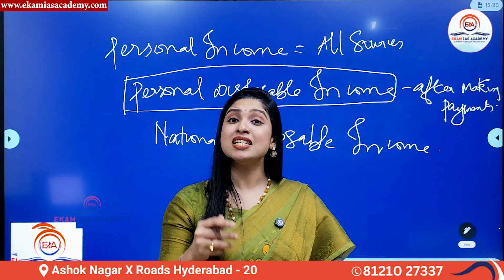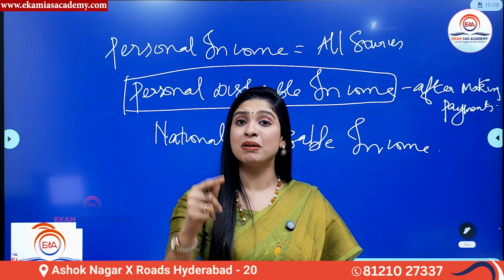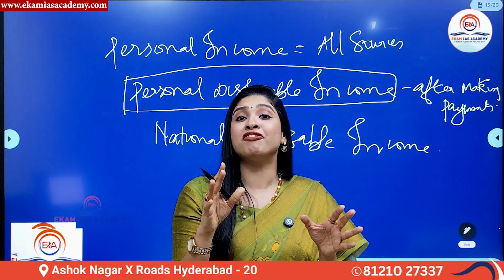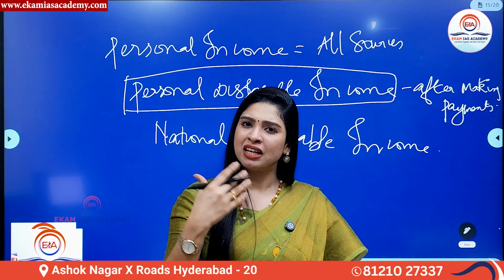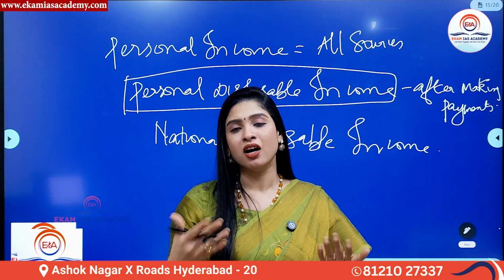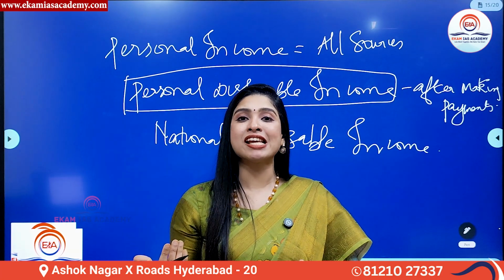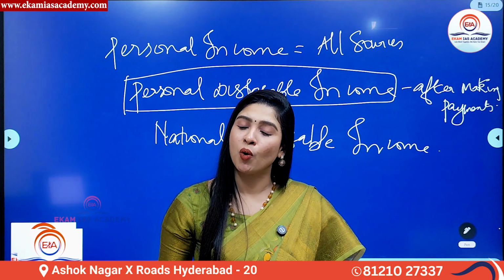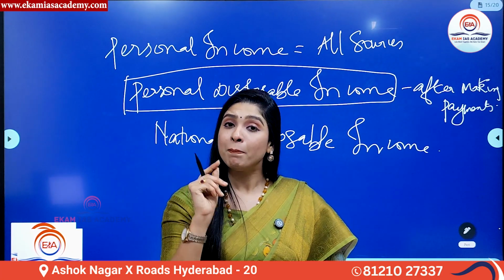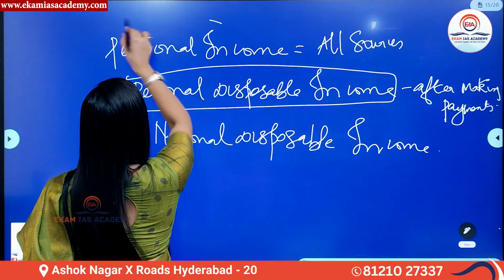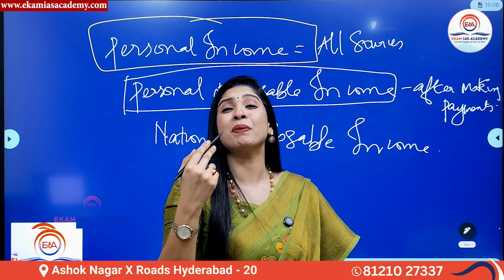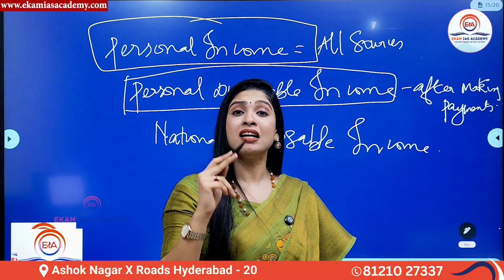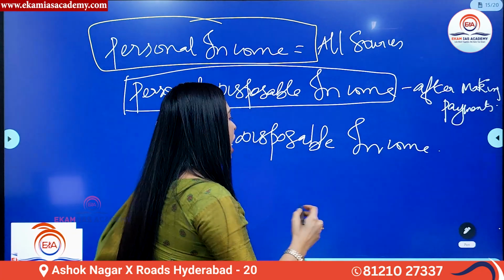And now, this personal income is the income that is received by the factors of production of a country. What are the factors of production? Land, labor, capital, entrepreneur. And the factor income received by them comes under personal income. But this personal income does not consist of certain items such as corporate taxes and undistributed profits.